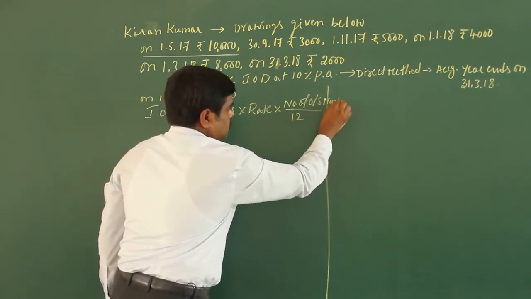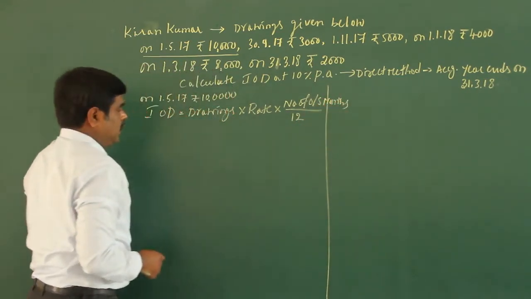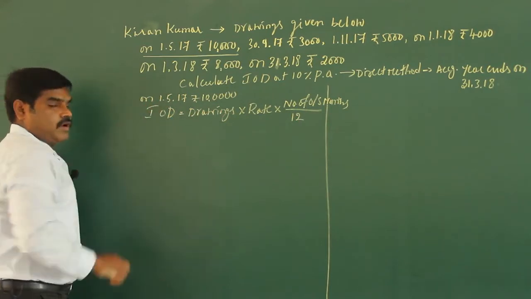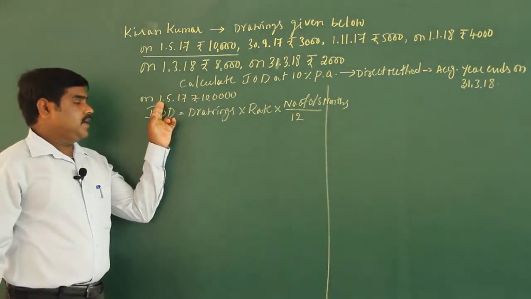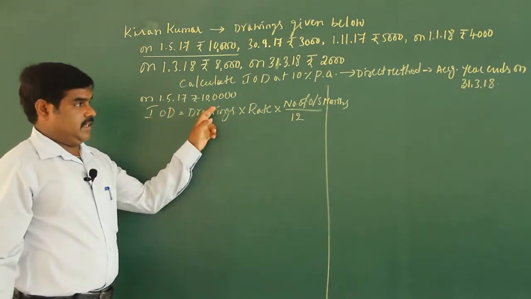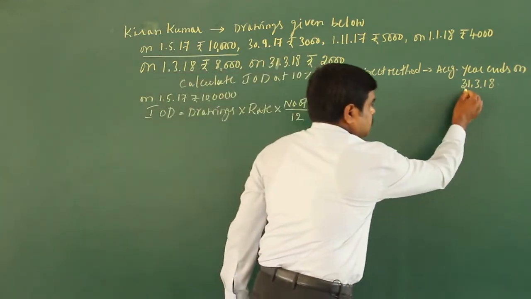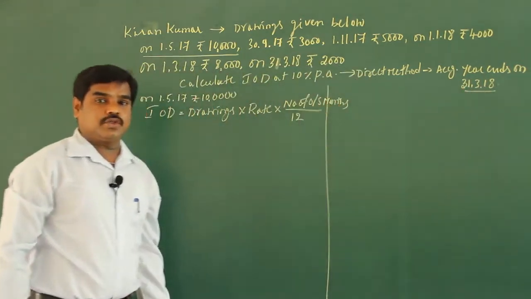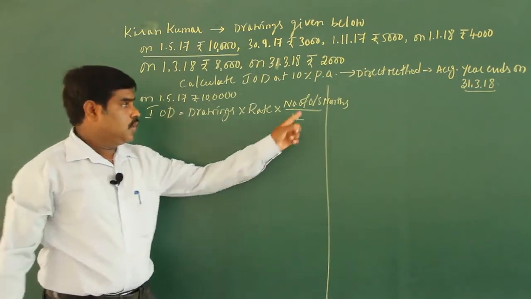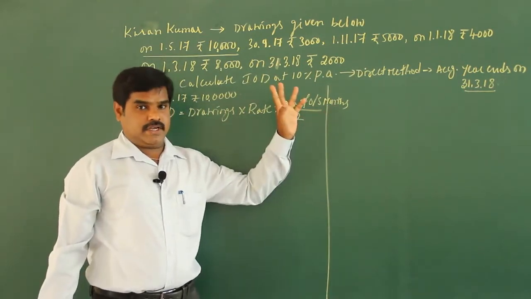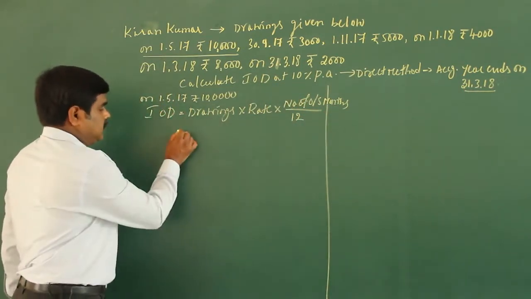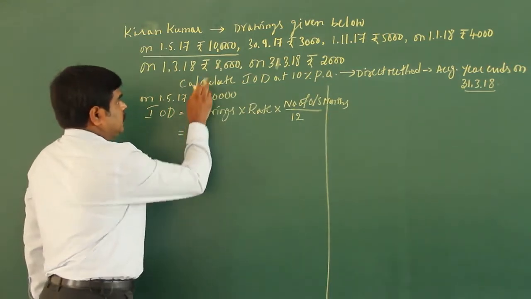So first, date of drawing 1/5/2017. Accounting year ends on 31st March 2018. So what you have to do? Calculate outstanding months. See, the problem will go like this. Drawings: what is the amount drawn?